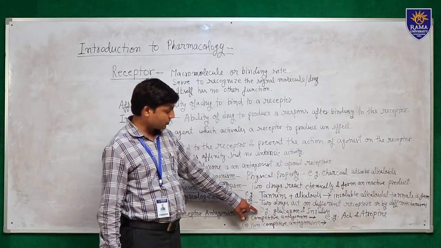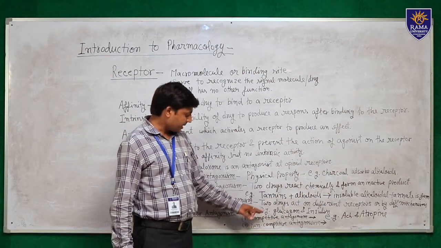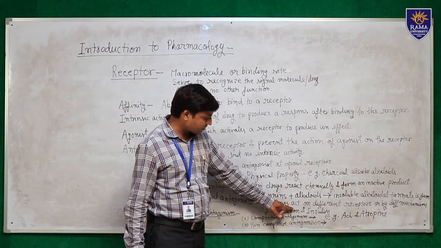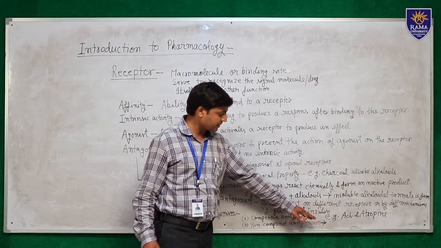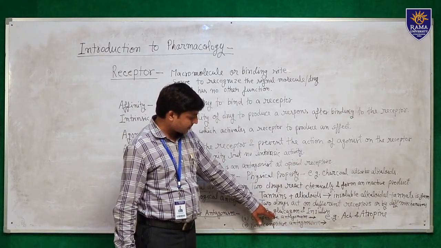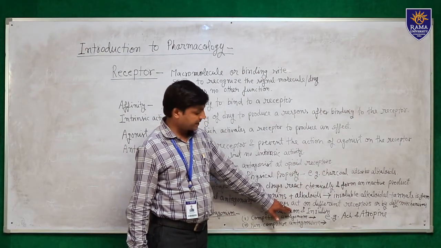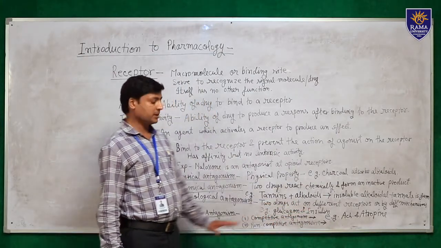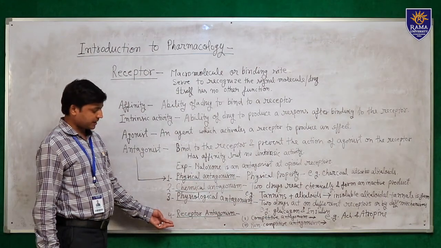For example, glucagon and insulin at the blood sugar level. Here glucagon is a hormone that increases the blood sugar level, and insulin decreases the blood sugar level. So these two drugs are physiological molecules that oppose the action of one another and maintain the blood glucose level in normal condition. And the last and fourth one is receptor antagonism.